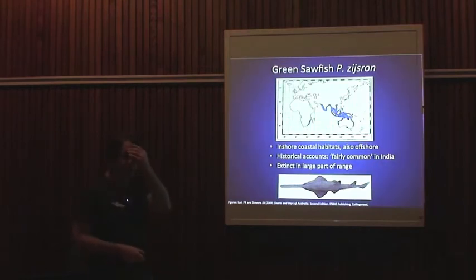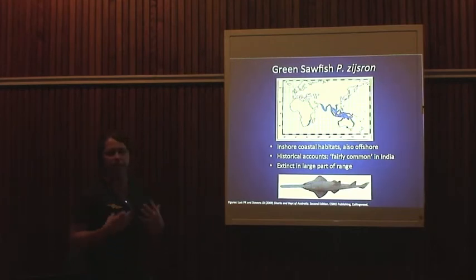Green sawfish. We've heard a lot about sawfish being inshore coastal species, shallow water. There are records though of some species in deeper water, certainly off Australia. There's records of green sawfish in 70 metres, so we're not sure if that's widespread throughout the region, that it can occur in deeper water as well, but it may be a bit offshore occurring as well.